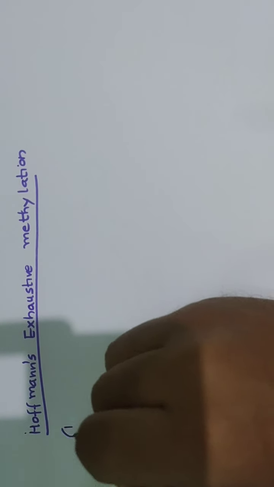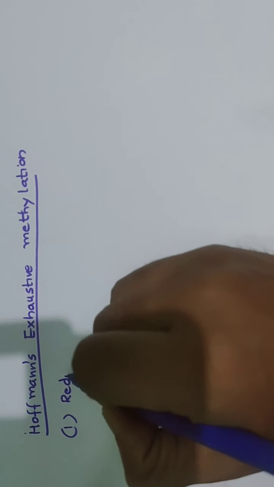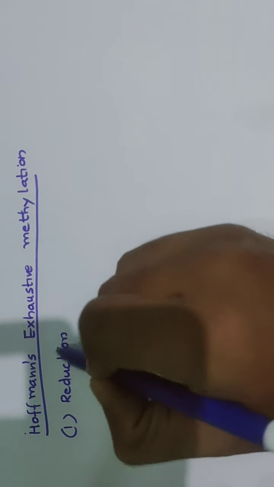First, the heterocyclic ring of an alkaloid is reduced if it is unsaturated. The first step is reduction. The next step is the alkaloid is treated with excess of methyl iodide. There are a few steps involved. The first step is reduction, where the heterocyclic ring of an alkaloid is reduced.